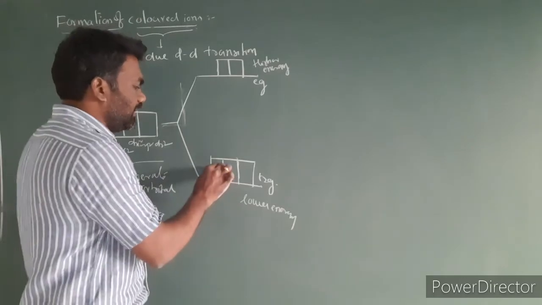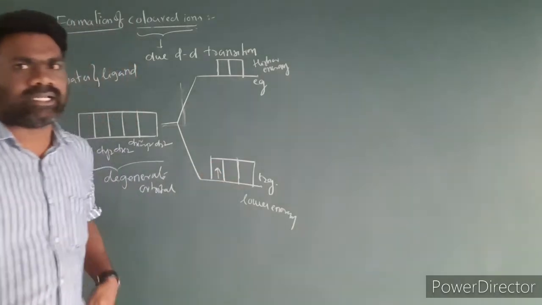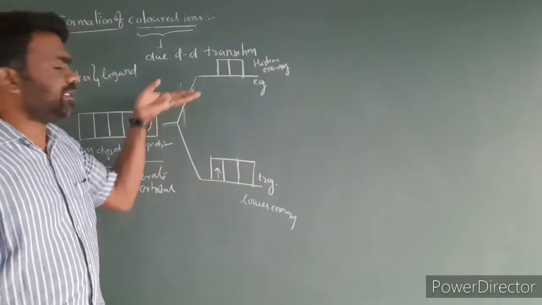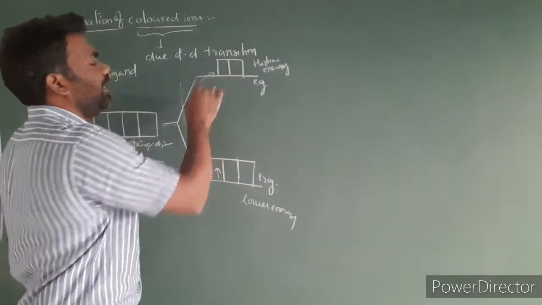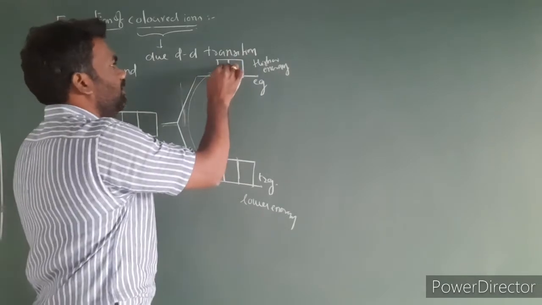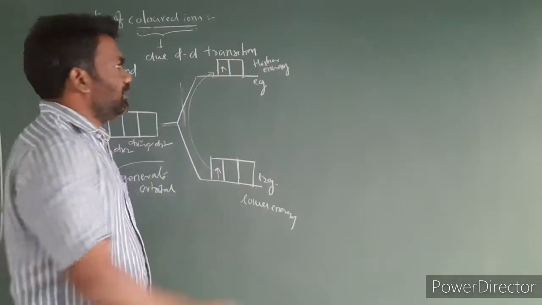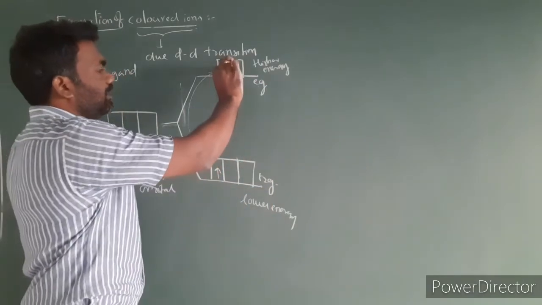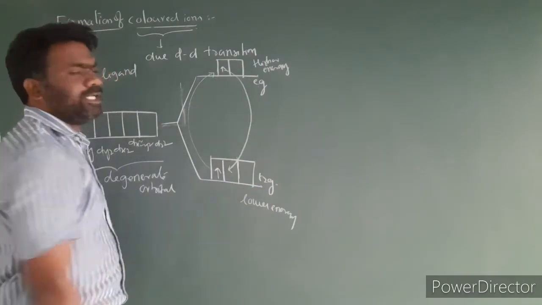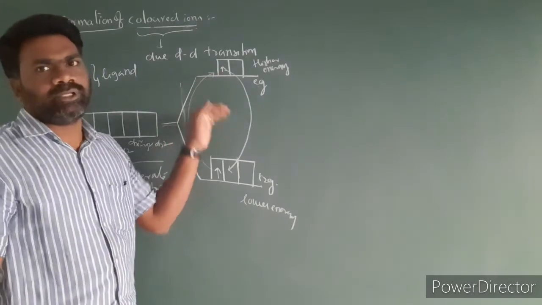When metal ions absorb light, the electrons present in the lower energy state get excited to the higher energy state. The electron will jump from the lower energy state to the higher energy state, from the T2g to the Eg.